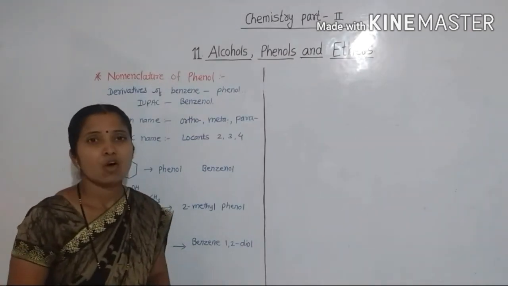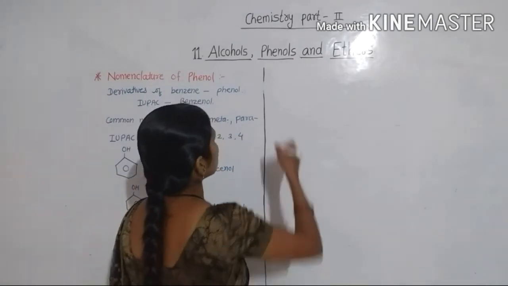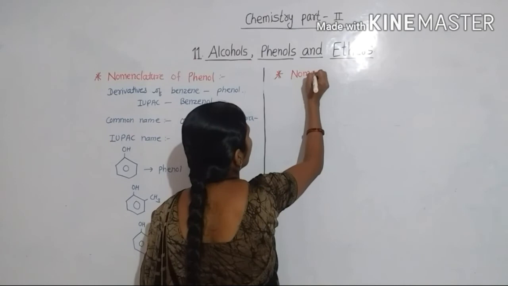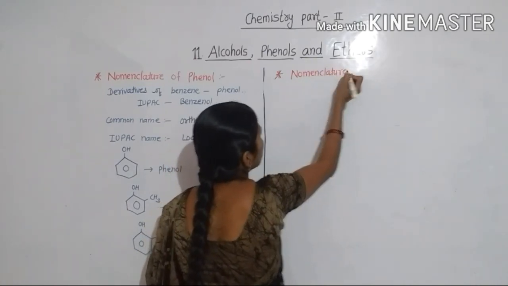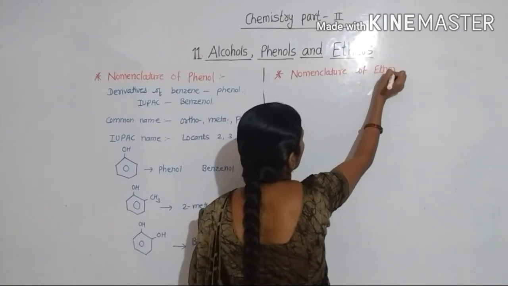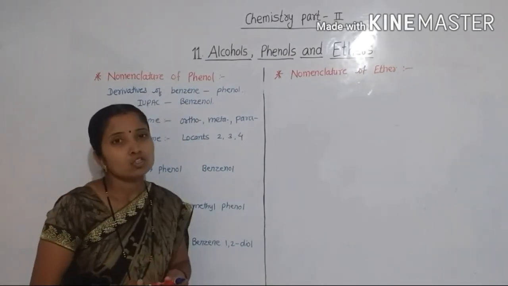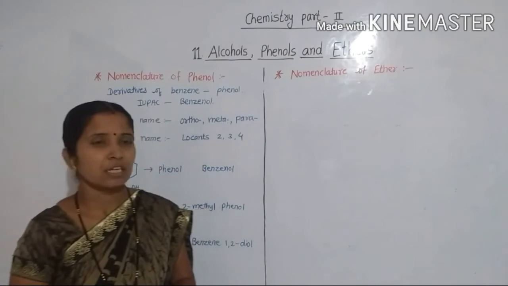Then we see the nomenclature of ether. Next topic is nomenclature of ether. How are ethers named? There are also two systems, the common name system and the IUPAC name system.